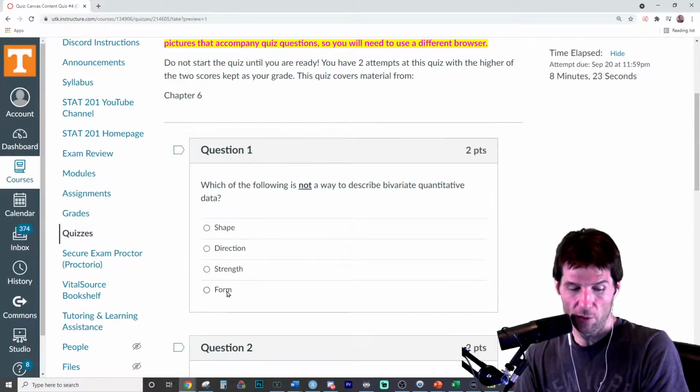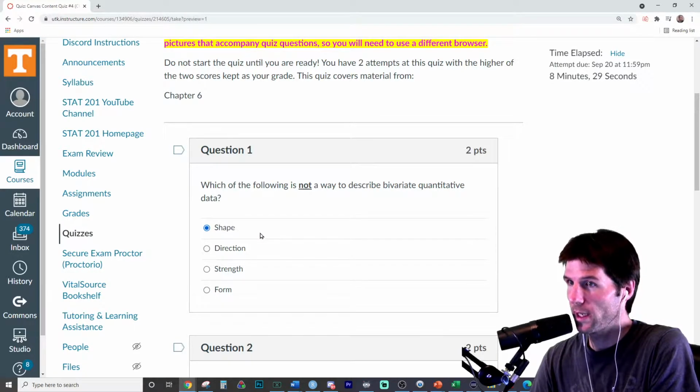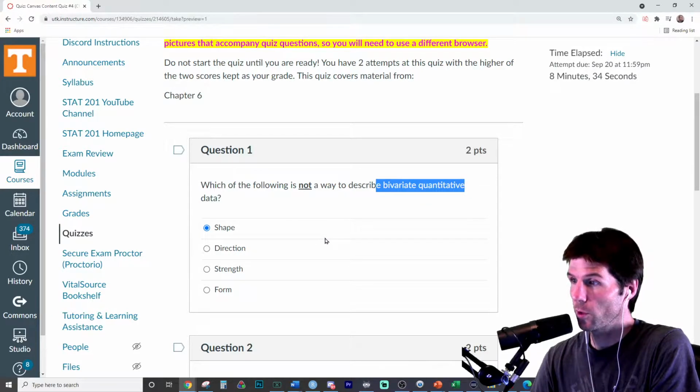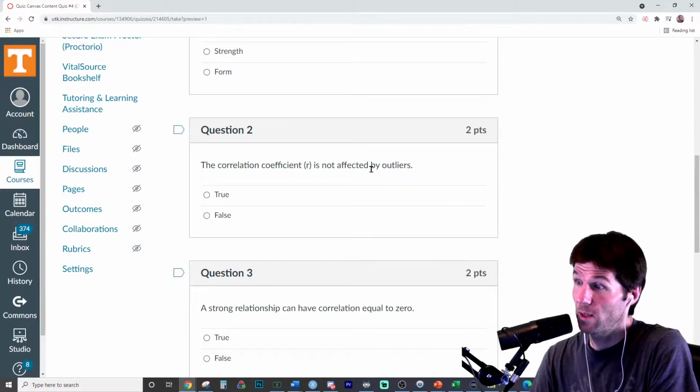Strength, direction, form, unusual feature. Shape is not one of them. Shape is only for univariate quantitative, so that is not how we describe bivariate quantitative. Shape is for univariate. Next: the correlation coefficient is not affected by outliers.